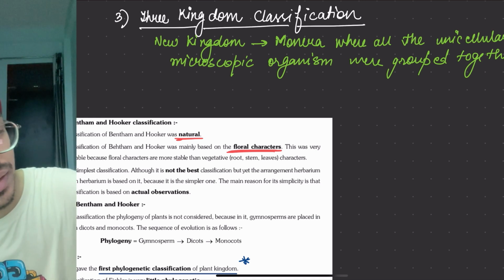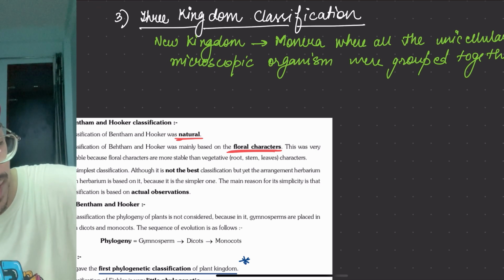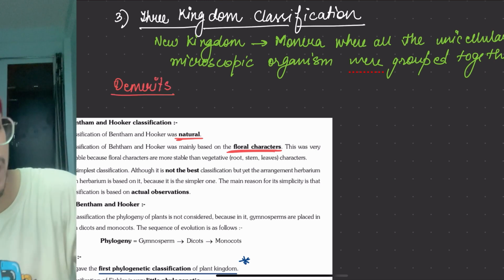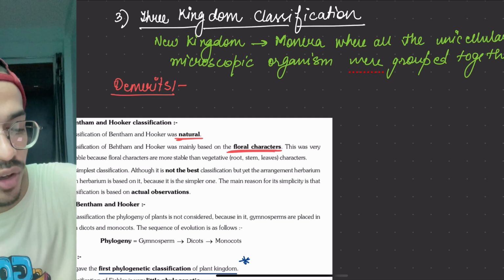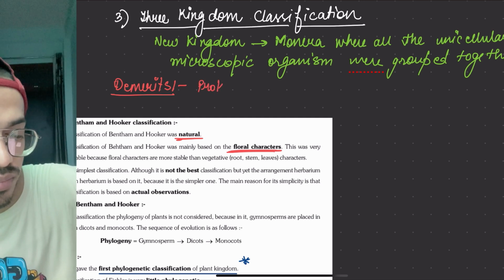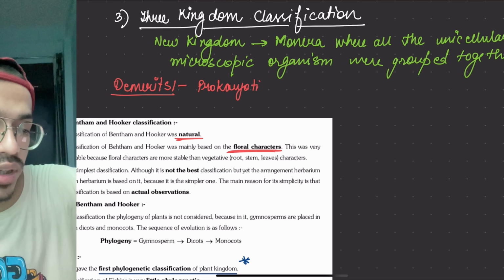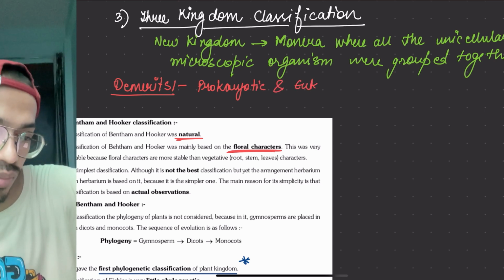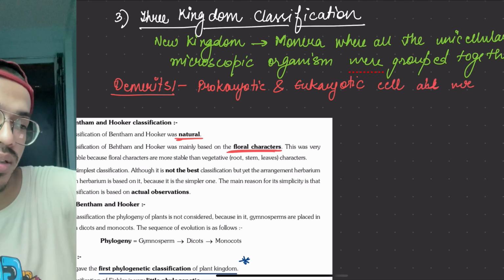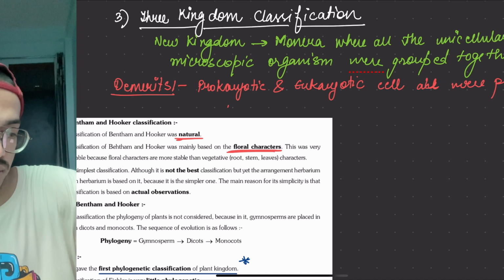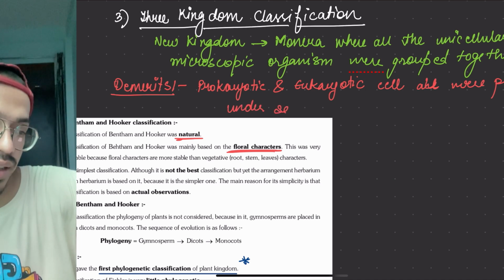So here the demerits were what? We are going to write the demerits of this classification. The demerit of this classification was that prokaryotic cell and eukaryotic cell were all put under the same kingdom.